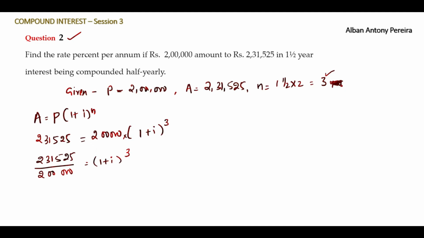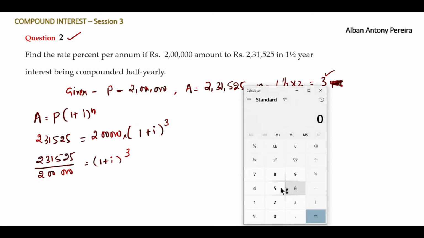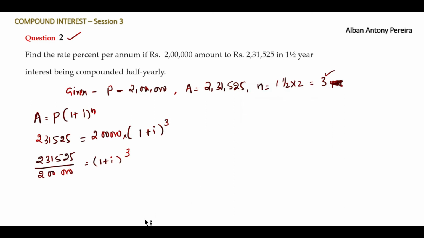Now we should start to do some cancellations here. So numerator and denominator start cancelling. We'll try cancelling with the number 5. 2,31,525 divided by 5, the answer is 46,305. Okay, so 46,305 divided by,